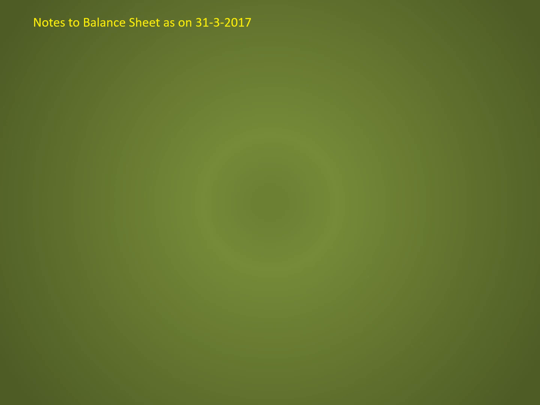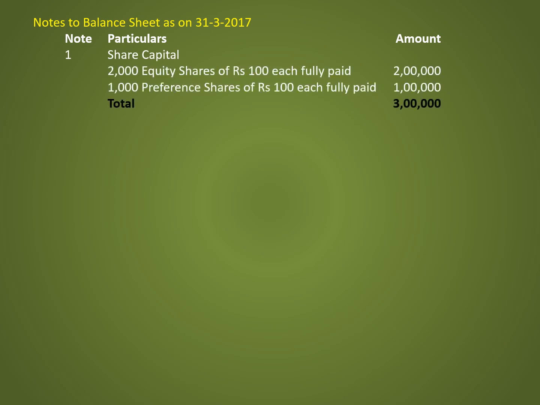Notes to balance sheet as on 31st March 2017. Note number 1, share capital. 2,000 equity shares of rupees 100 each fully paid 2 lakh. 1,000 preference shares of rupees 100 each fully paid. So the total share capital amount is 3 lakh.